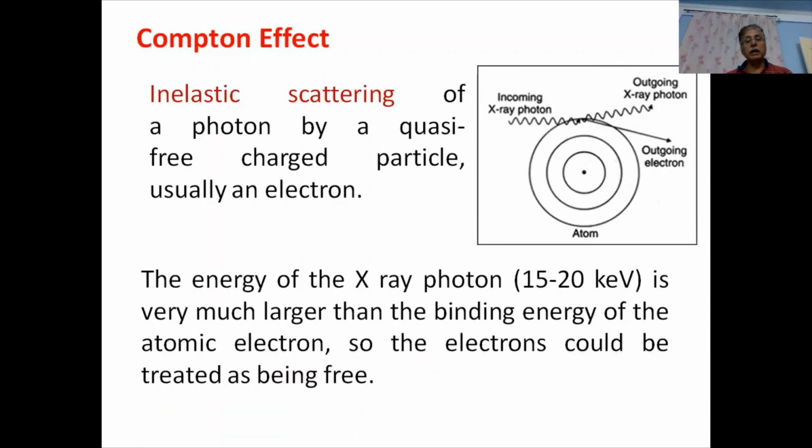Now, the energy of the X-ray photon is in the range of 15 to 20 kilo electron volt. This energy is very large compared to the binding energy of the atomic electron, which is of the order of a couple of electron volt. So, for the incoming X-ray photon, the electrons could be treated as almost free, hence we call them quasi-free charged particles.